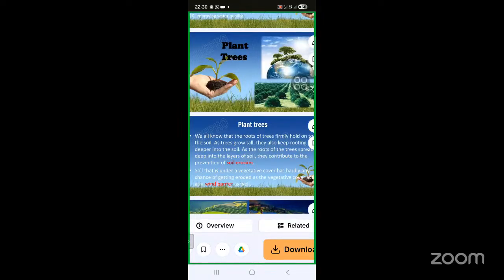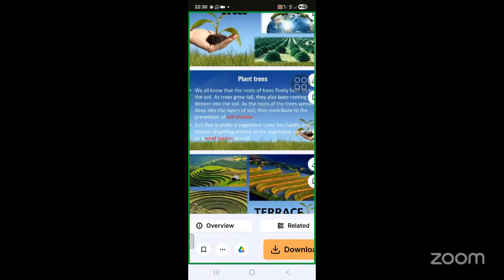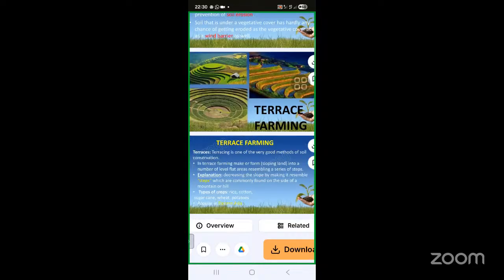So soil that is under vegetative cover has hardly any chance of getting eroded, and there are the wind barriers. When the wind is coming, these trees are protecting us. If there is any storm or natural calamity, these trees are protecting us, protecting the soil, and holding the soil. That's why it is very good for us, that we are finding our stability and sustainability.